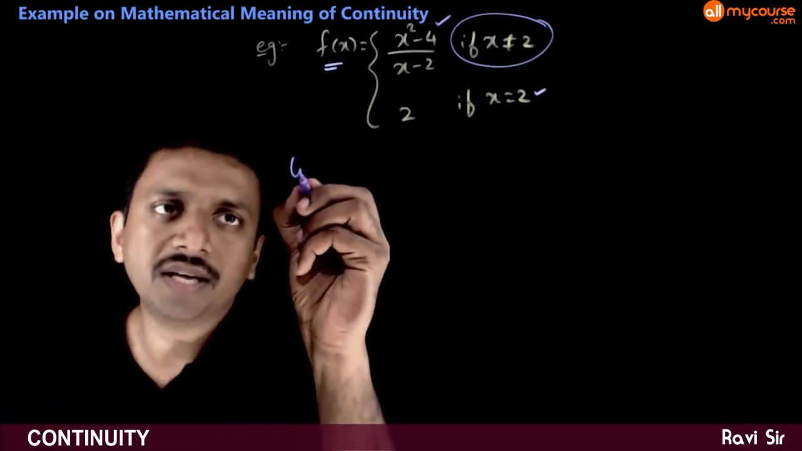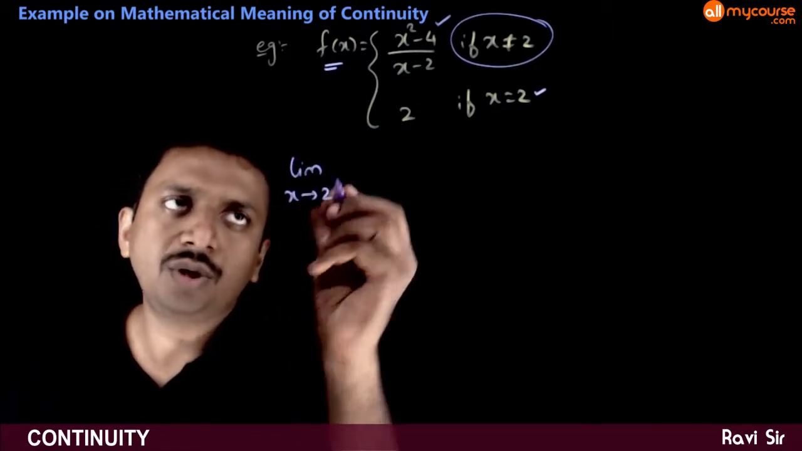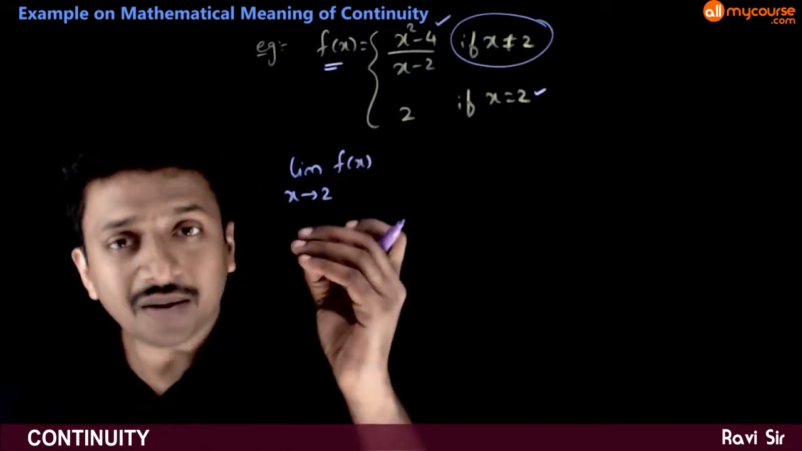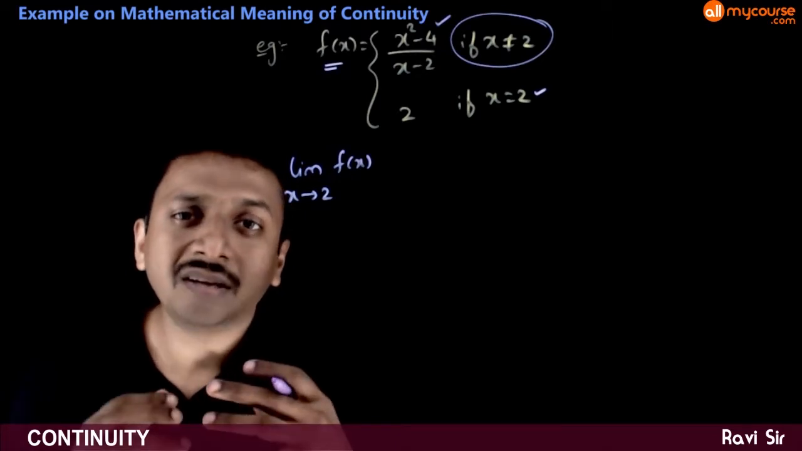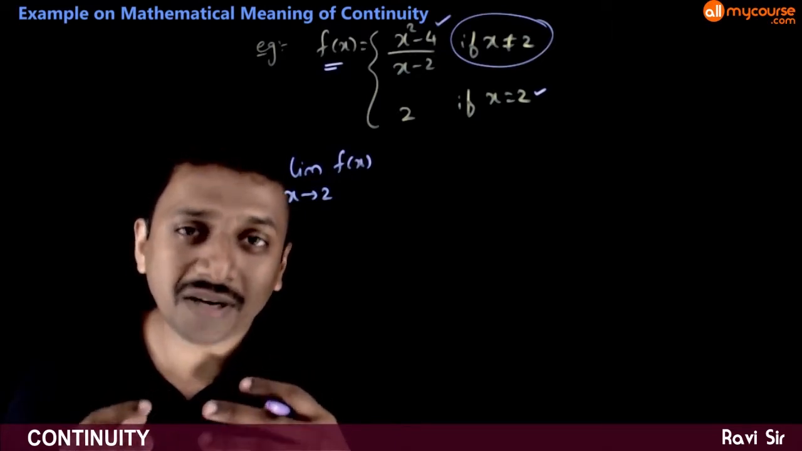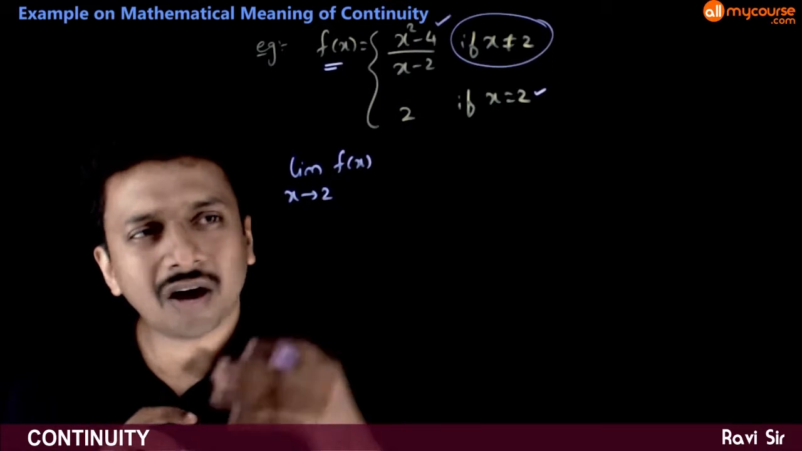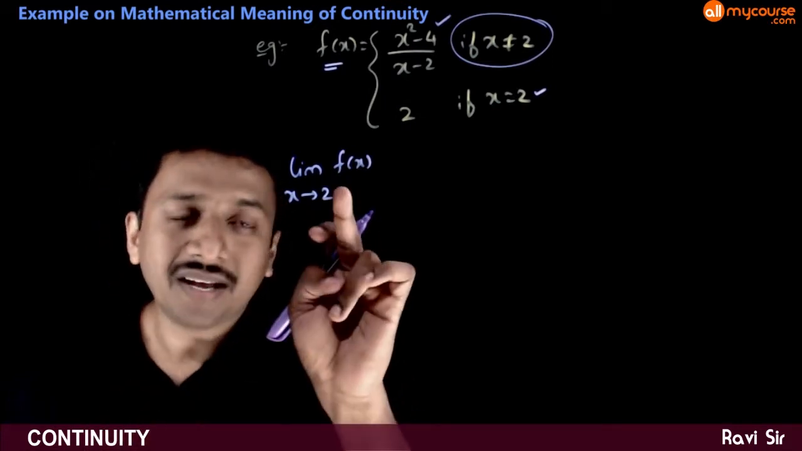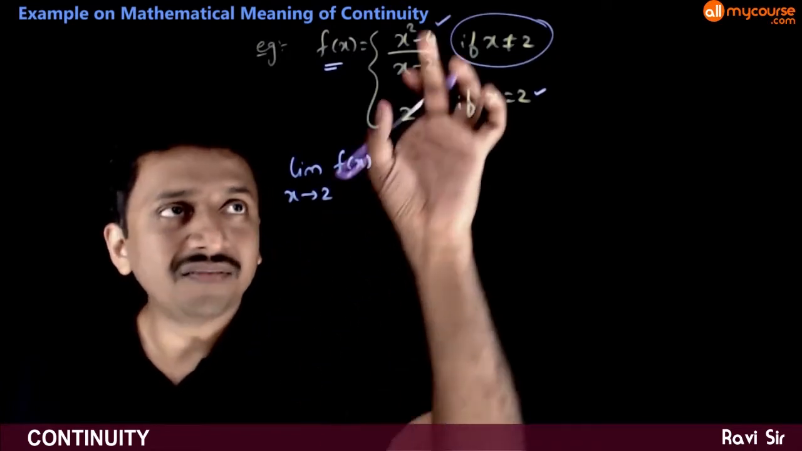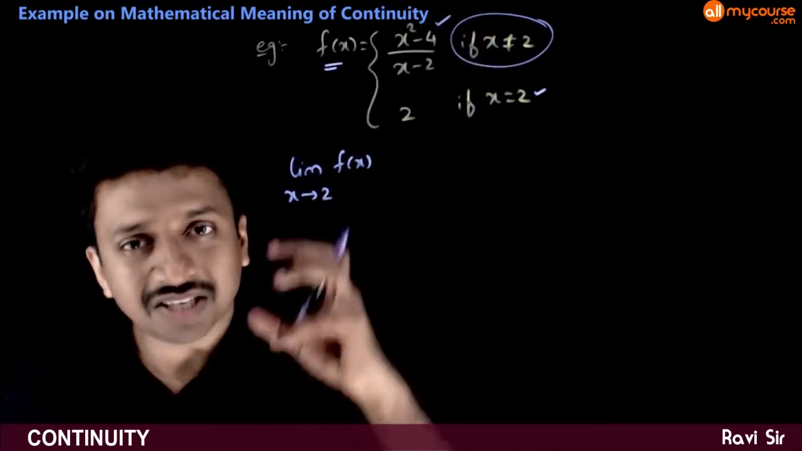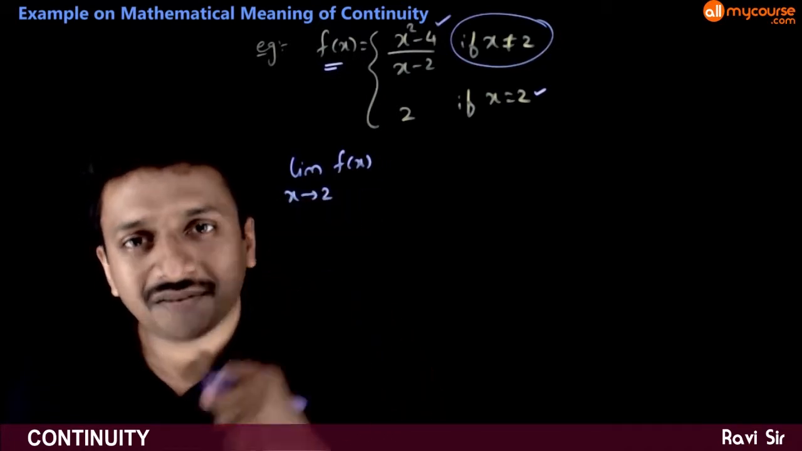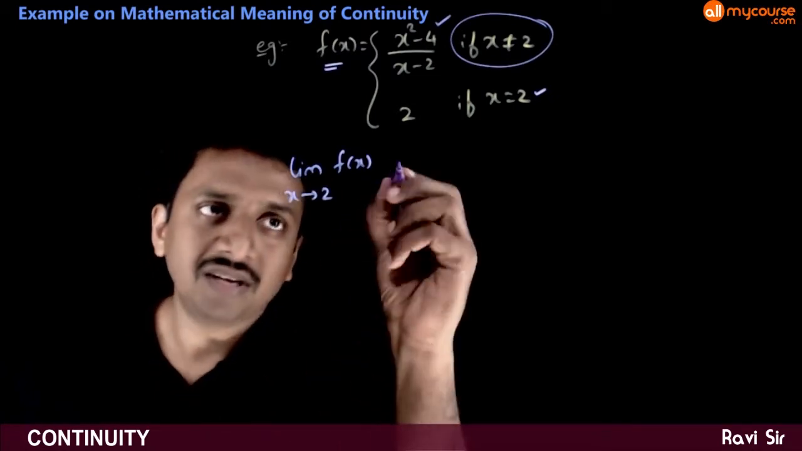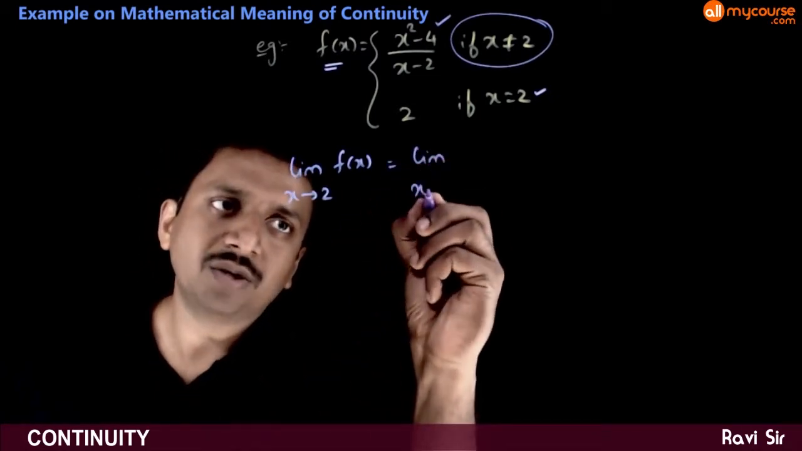So what you just need to do is limit x tends to 2 f of x. So again, the right limit and left limit, you have to decide whether you need both the limits or you can do with direct limit. We have seen in the limits that we can directly find the limit if the function is good. If the function is not differently defined in the different neighborhoods, you can directly find the limit. So limit x tends to 2 f of x is nothing but limit x tends to 2.